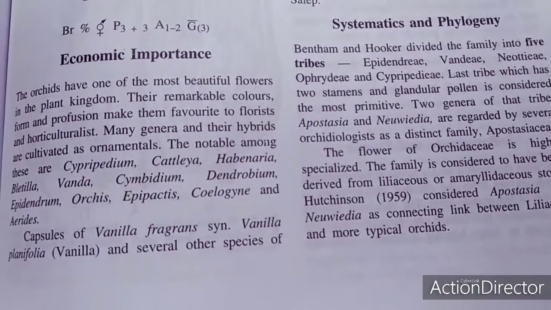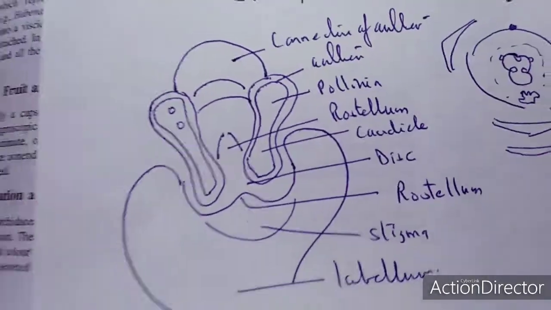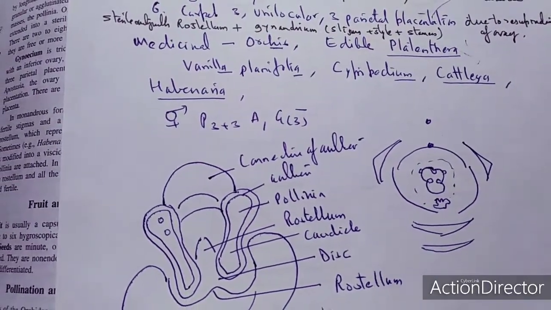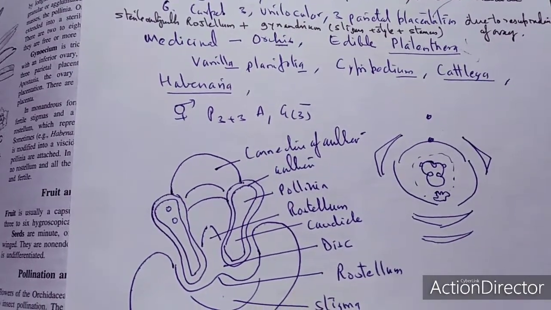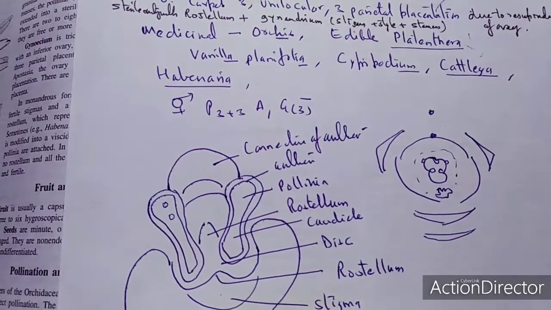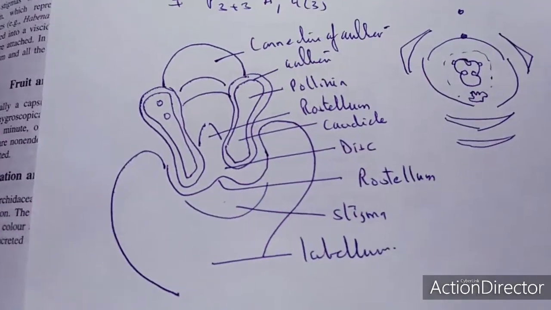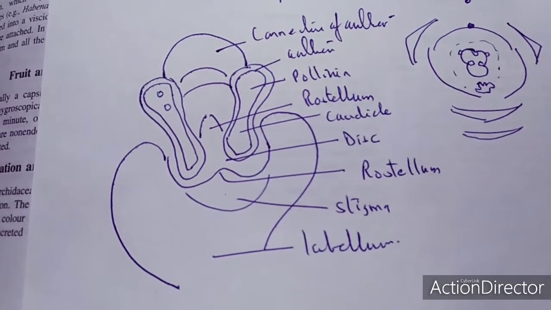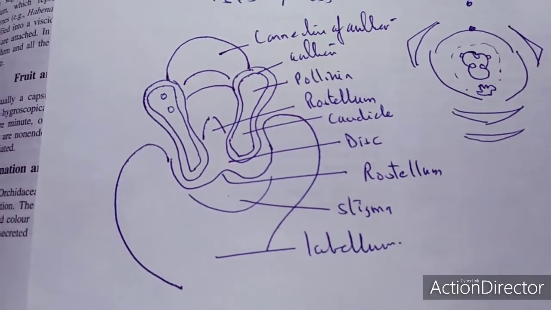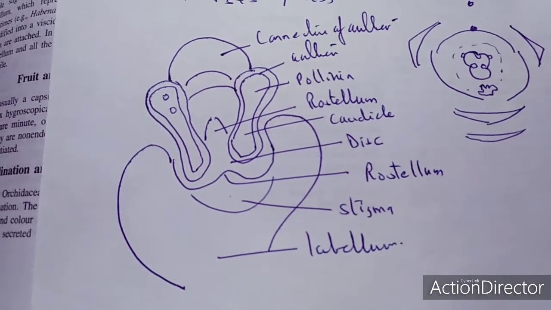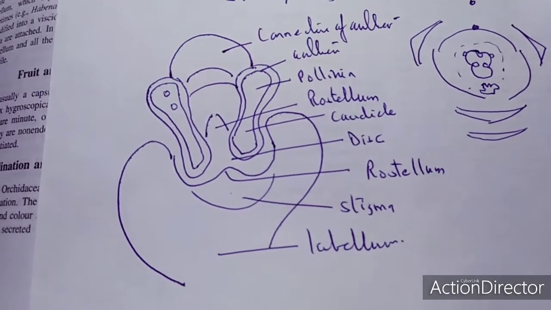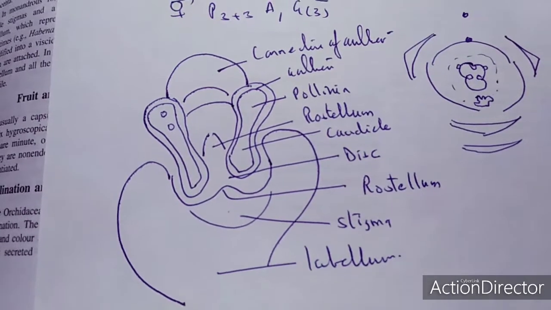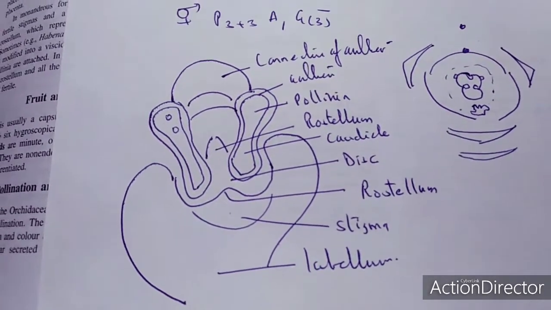These are very interesting features of this family, as I'm showing in the diagram. At this point you can see there is a sterile outgrowth which forms the rostellum, as well as the gynandrium. The gynandrium is formed by the stamen, style as well as the stigma. This is the connective of the anther, and the two anther lobes are there. Pollinia are there, and in between the pollinia there is a rostellum. The lower part of the pollinia is called the caudicle, and there is a disc as well, and the whole structure is called the rostellum. The basic part of the rostellum is the labellum. So these are very interesting aspects of the flower of the Orchidaceae.